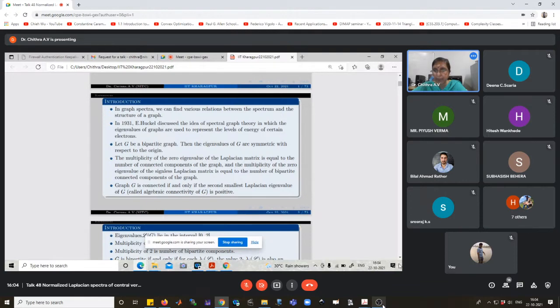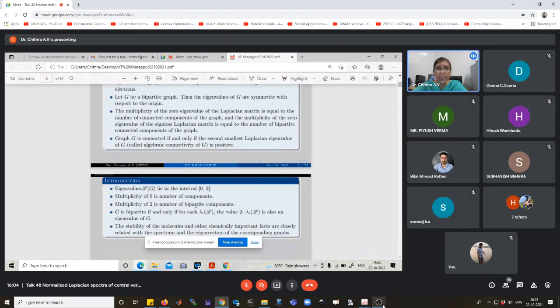is positive. In the case of the normalized Laplacian matrix, denoted L of G, the eigenvalues always lie in the interval 0 to 2. The multiplicity of 0 is the number of components. The multiplicity of 2 is the number of bipartite components. G is bipartite if and only if for each lambda i of L, where lambda i denotes the eigenvalues of the Laplacian matrix, the value 2 minus lambda i is also an eigenvalue of G.